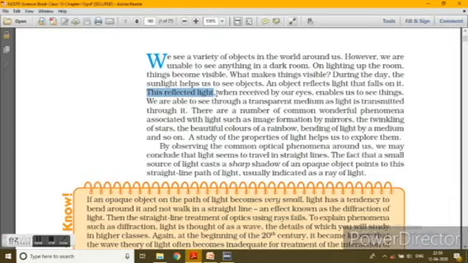Now here there is a definition for transparent medium. We are able to see through a transparent medium as light is transmitted through it. When the light is going through the transparent medium, only then can we see things through it.